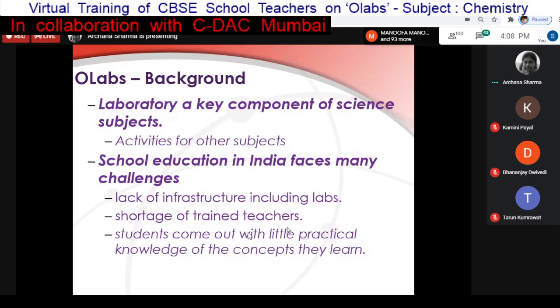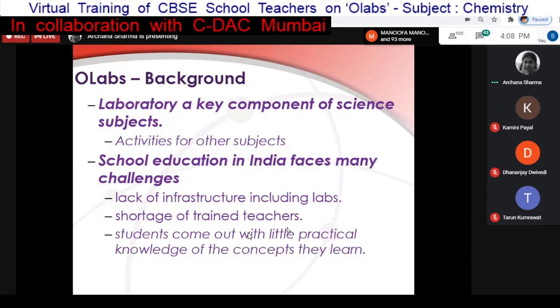Another issue, at a different dimension, is that generally we have a lab manual, with steps the students have to follow. When they go to the lab, the teacher explains to them what concept they are actually practically testing, and how the experiment has to be done, and the procedure is elaborated.